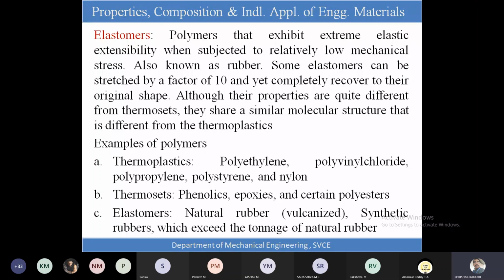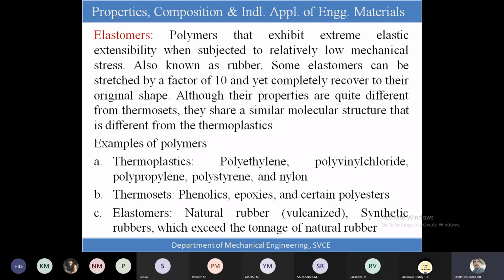Elastic in nature. Elasticity is the property of the material. Once you have loaded, they will be changing their shape. Once you unload them, they will be regaining their original shape and size. Those are the properties of the elastomers. Okay, those are the elastomers.